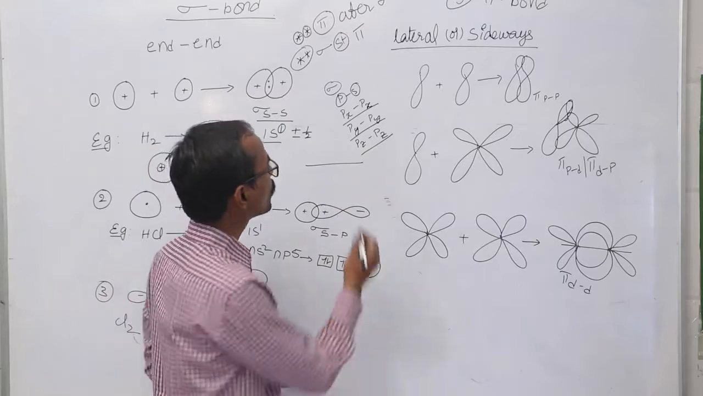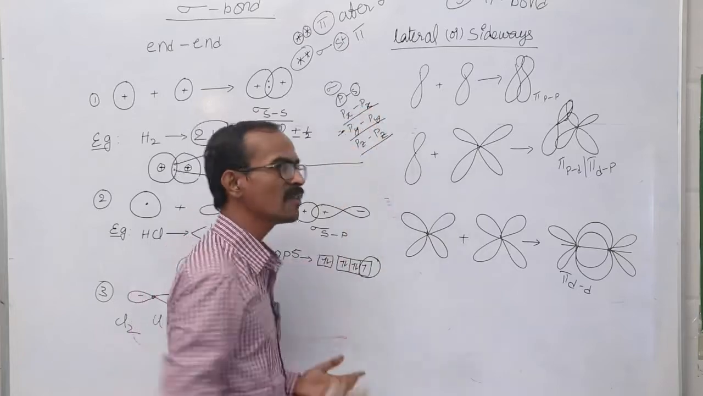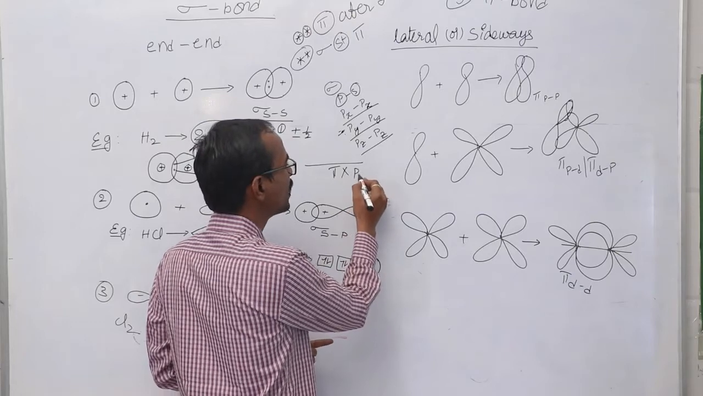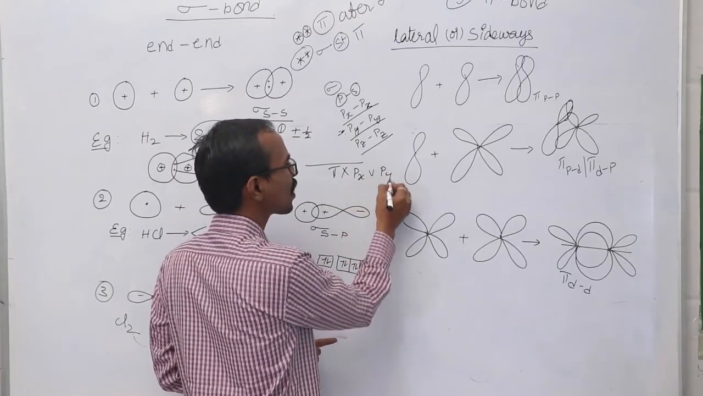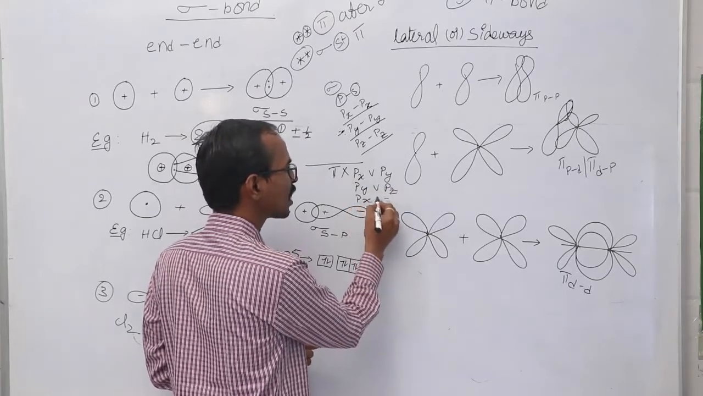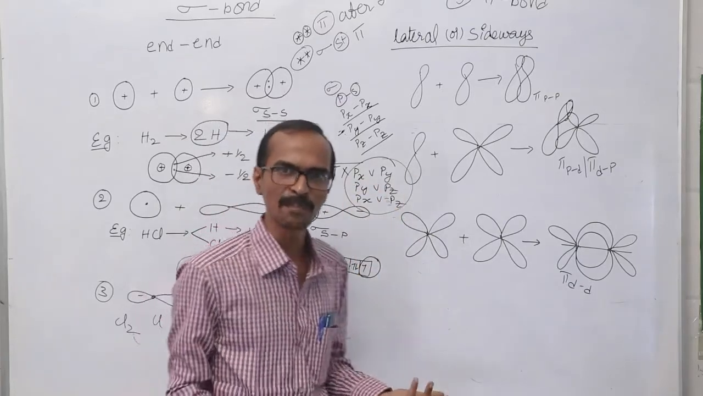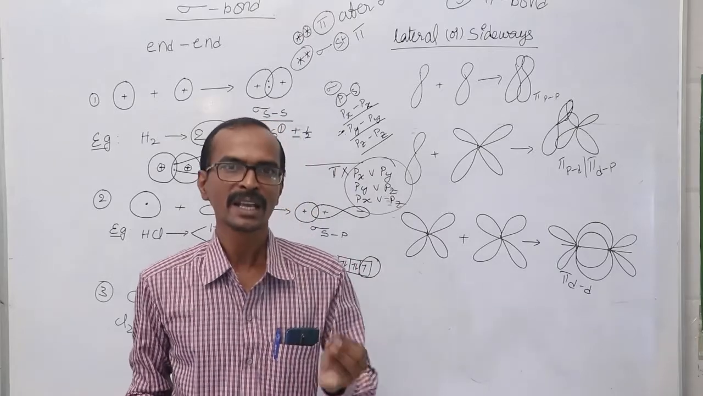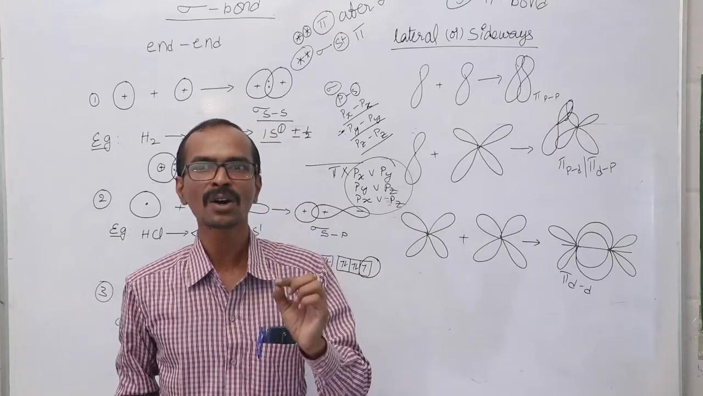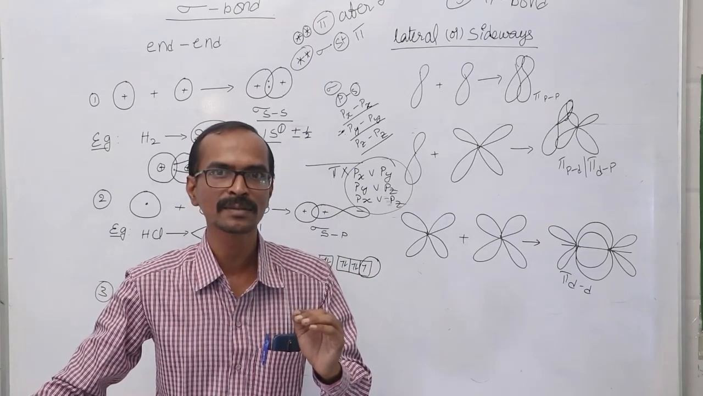In the same way, if you want to form a pi bond using py orbital, between py and py only a pi bond will be formed. A pi bond is never formed between px orbital and py orbital, or py orbital and pz orbital, or px orbital and pz orbital. Because these two orbitals are not in the same plane, a bond is never formed. Either for a sigma bond or pi bond, the atomic orbitals should be present in the same axis. Did you understand my point?